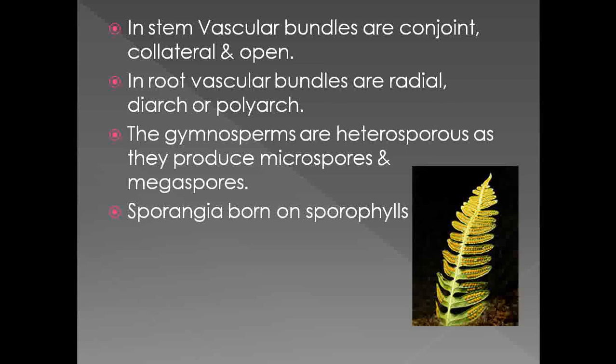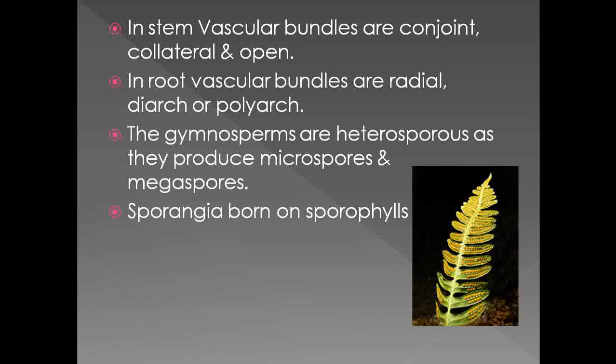Then collateral means xylem and phloem are laterally present along with each other. This is called a collateral arrangement of vascular bundles. And in some of the members, the vascular bundles are open, means they show the presence of a cambium region.